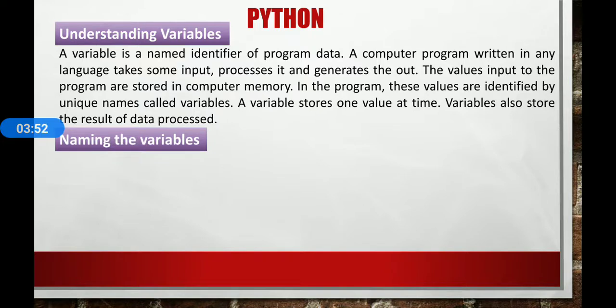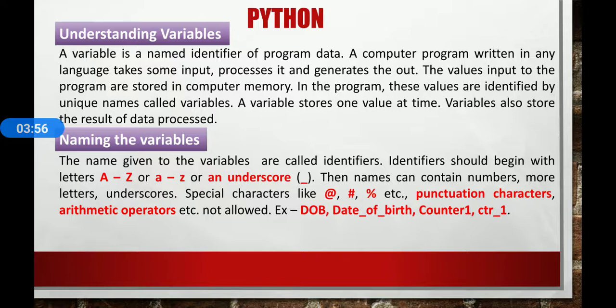Here are some naming conventions for variables. The names given to variables are called identifiers. Identifiers begin with a letter, either capital A to Z or small a to z, or an underscore.